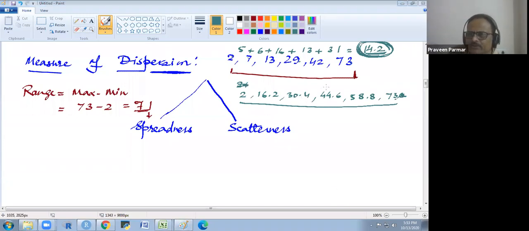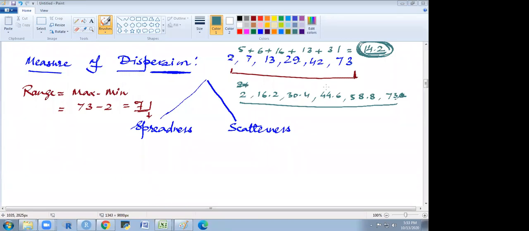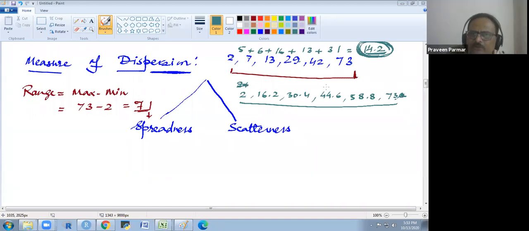Scatterness is between the consecutive points over a particular measure of central tendency. You are using the deviation, that is called the scatterness, like the mean deviation and the standard deviation. These are all measures of scatterness. And the range, the interquartile range and the semi-interquartile range are the measures of spreadness.